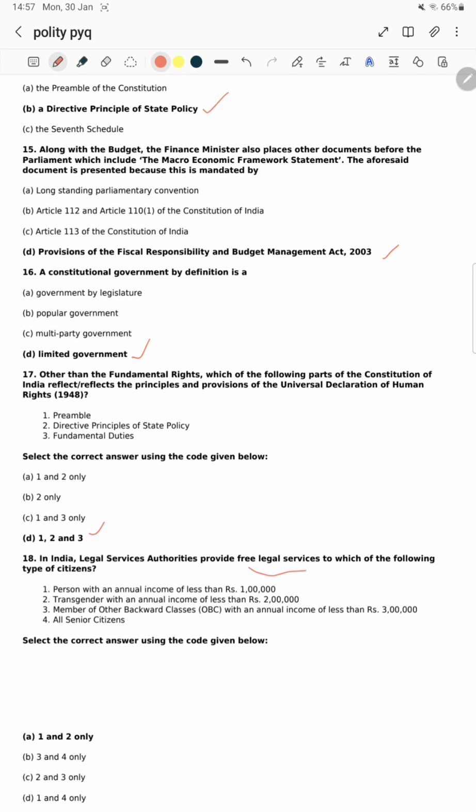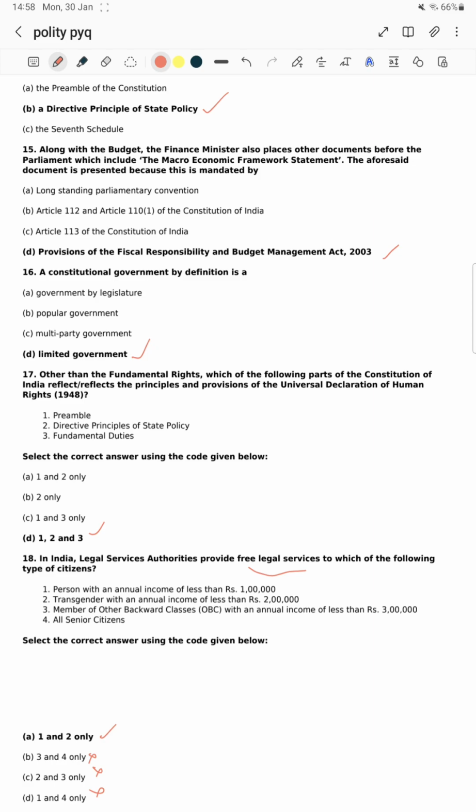All senior citizens? No, sir. All citizens is the wrong statement. Matlab, we have only two. Let's see. The person with annual income less than 1 lakh hold. Transgender with an annual income less than 2 lakh hold. The member of OBC with annual income less than 3 lakhs. नहीं सर, less than 3 lakhs इतना नहीं होता है. The persons with annual income less than 1 lakh and the transgender with annual income less than 2 lakhs, the free legal aid will be provided. Okay.